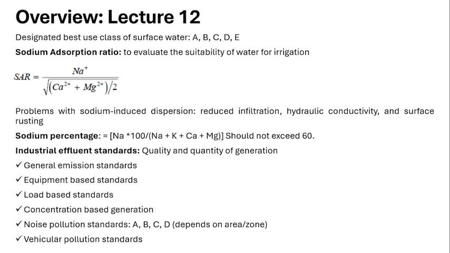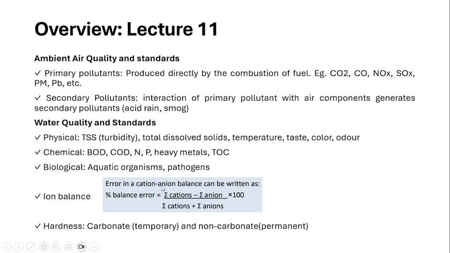Coming to lecture 12, it is also speaking about environmental quality and standards. And here, the designated best use class of surface water. The surface water is classified into five categories: A, B, C, D, E. You can look in detail in the lectures. Some of them can be used for domestic purpose, some only for industrial purpose, like that. They are classified based on the range of all these components present in the water.